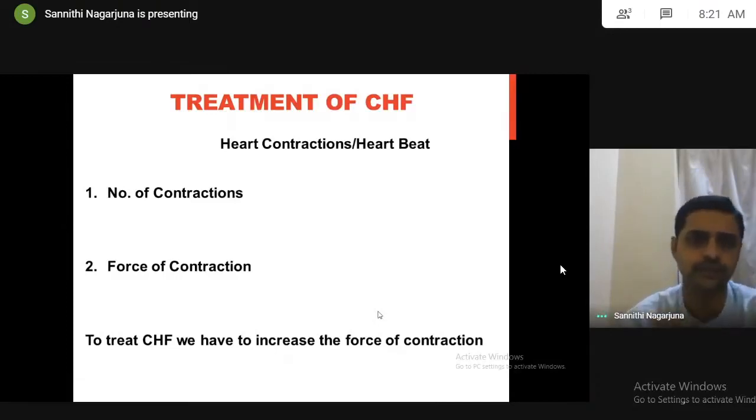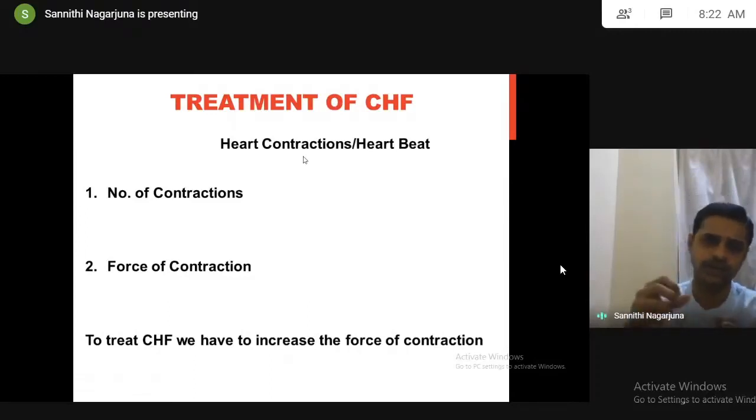See, if you take water into a syringe and touch the plug, how many times you are touching is called the number. With how much force, with how much pressure you are applying is called the force of contraction. So how many times you press the knob is the number of contractions, and with how much force you press is the force of contraction.